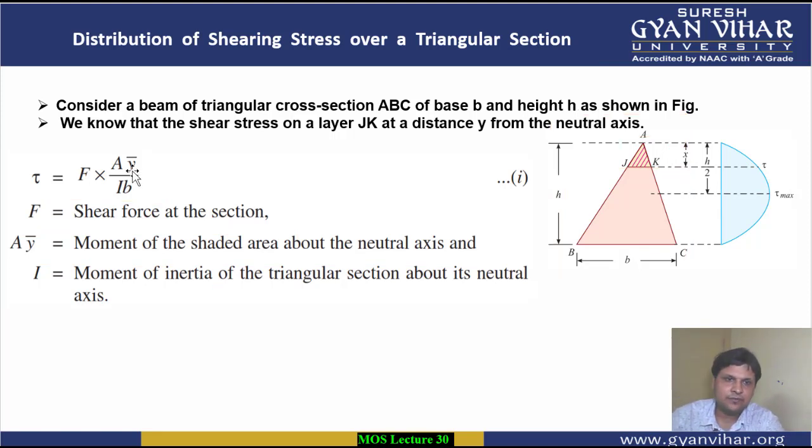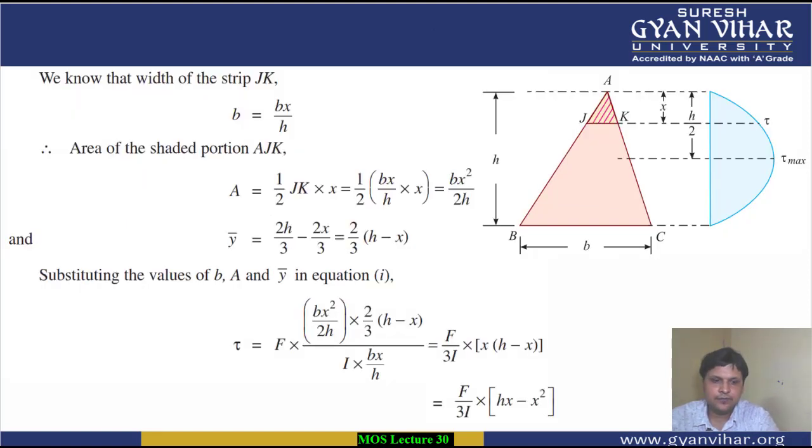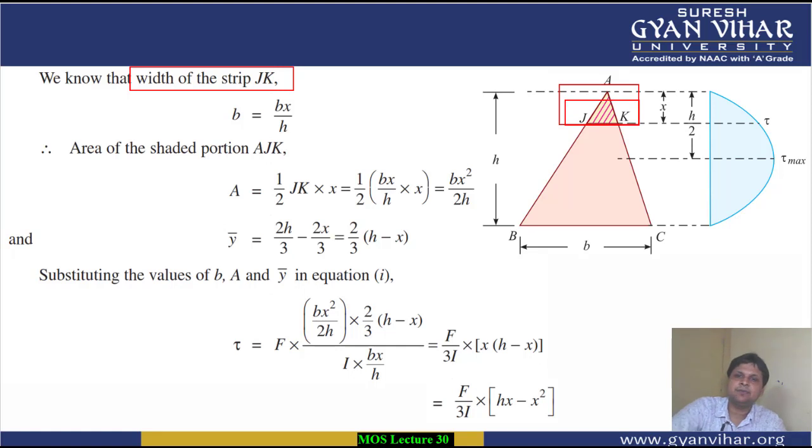We will first of all calculate the value of area y bar, and we will replace it here in the formula. So first we will calculate the area. How will we calculate the area of this small portion? We all know the area of a triangle. First of all, we have considered the width of the strip JK. We will have to first calculate the width of this strip JK.